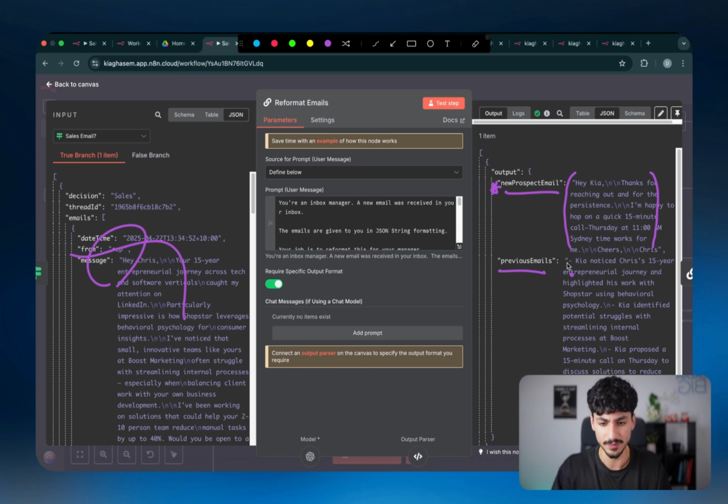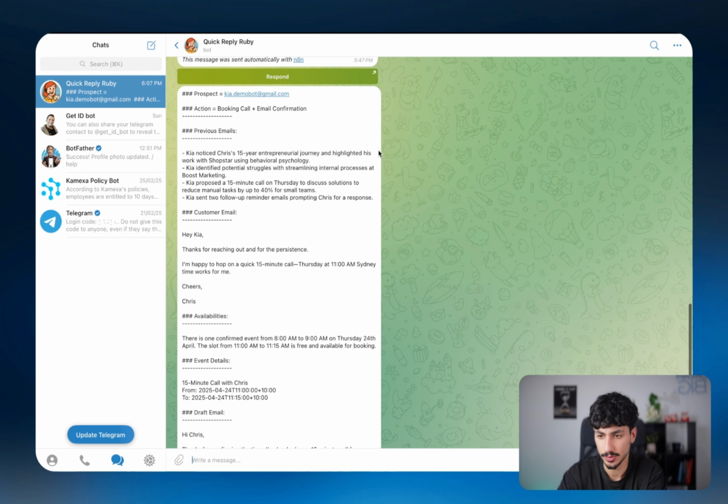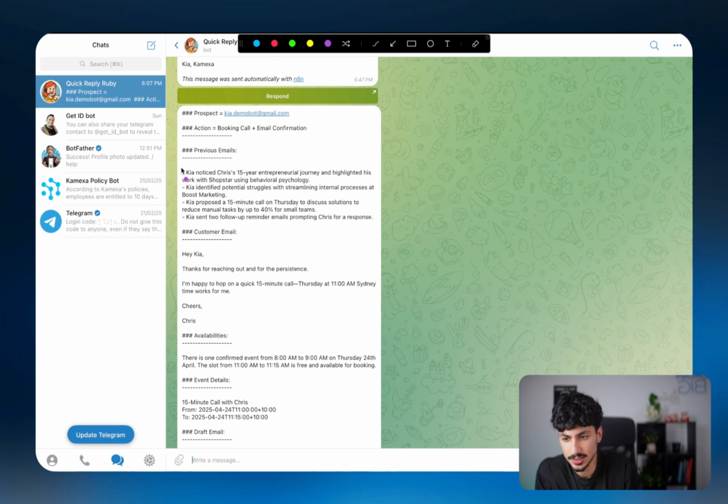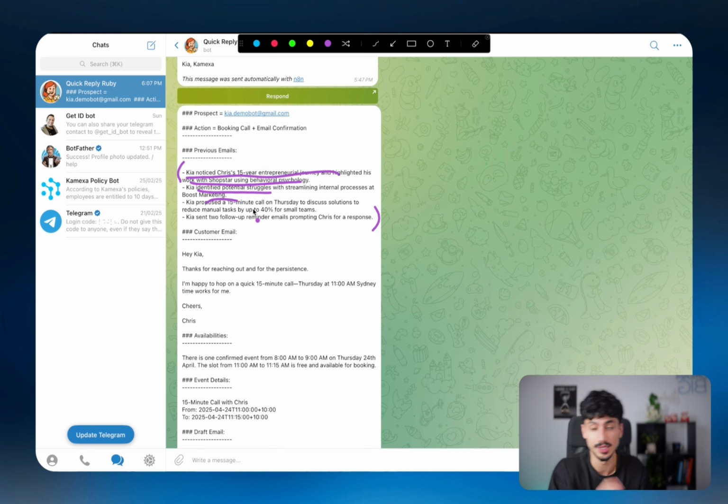And then it grabs the previous emails and it summarizes it in a nice dot point format so that the actual human agent can read it very easily. And if we come back here and have a look at Quick Reply Ruby, you can see that that nice dot point format is here. So instead of you having to read like 1,000 emails inside that thread, you'll just scan through these dot points and you'll know exactly what the history or the context of that conversation actually is.